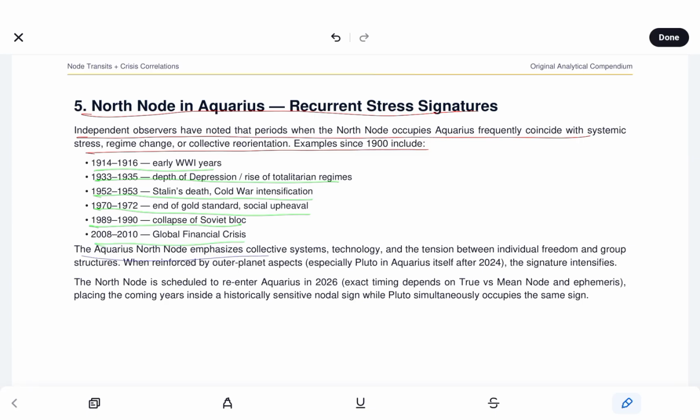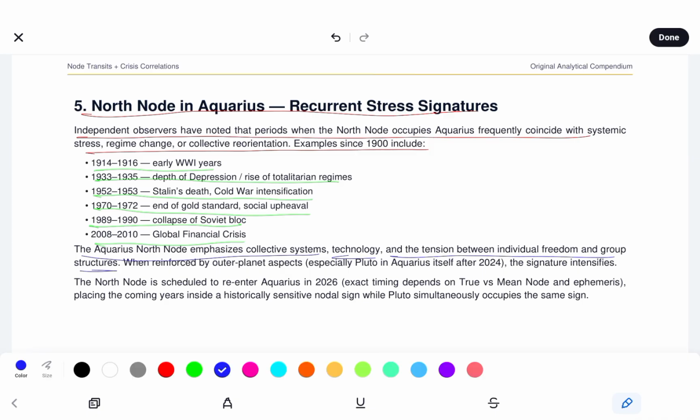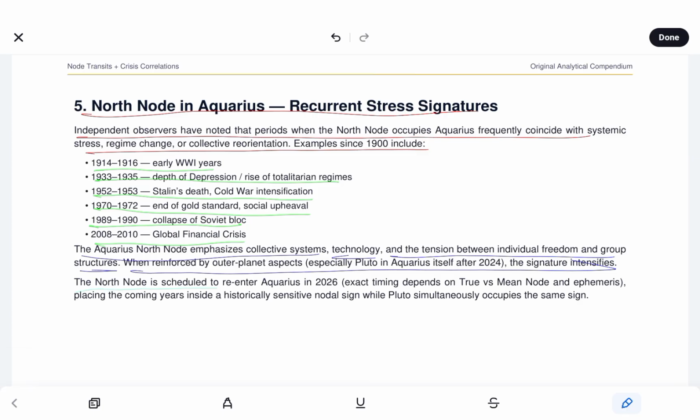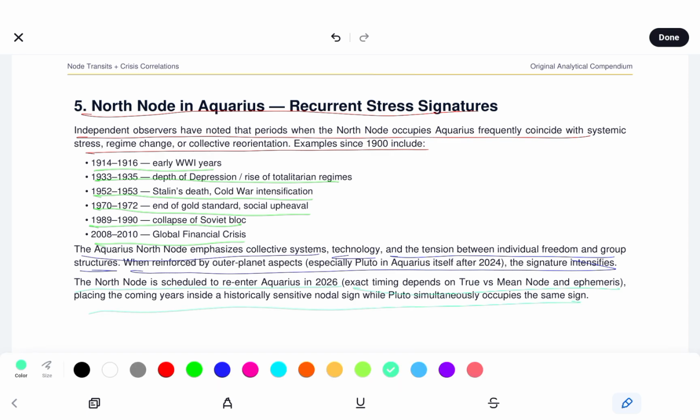So Aquarius Rahu emphasizes collective systems, tech, and the tension between individual freedom and group structures. When reinforced by outer planet aspects, especially Pluto in Aquarius itself, the signature is going to be intensified. And we see Rahu scheduled to re-enter Aquarius in 2026, which it's already there. The exact timing depends on your true versus mean node and ephemeris, placing the coming years inside a historically sensitive nodal sign while Pluto simultaneously occupies the same sign.